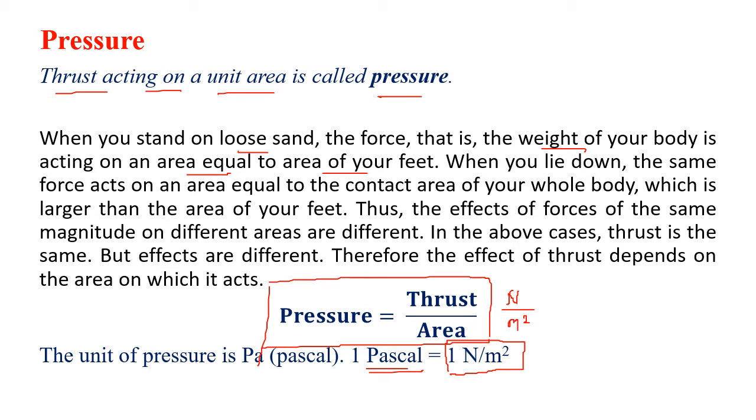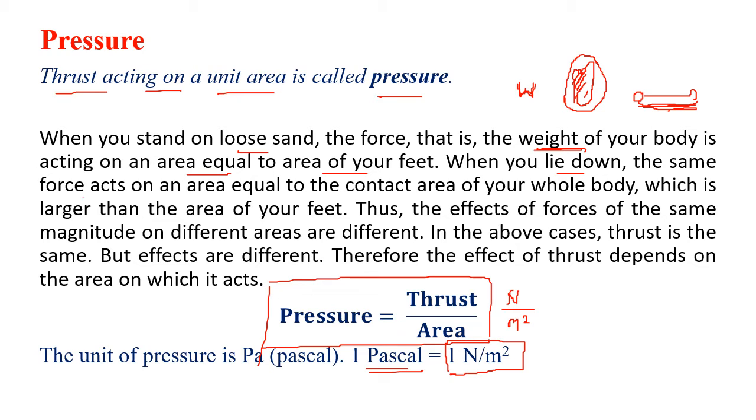So you can check the area of your feet. Look at your feet. So when you're standing on sand, the weight is concentrated on the sole of your feet. When you're lying down, then it is concentrated where? On the whole back. See, the area is increased. So when you're standing, the area of the foot is smaller. When you're lying down, the area of the back is more, means the area is increased. Your weight has remained the same. Whether you stand up or you lie down, your weight has remained the same, but the area has changed.